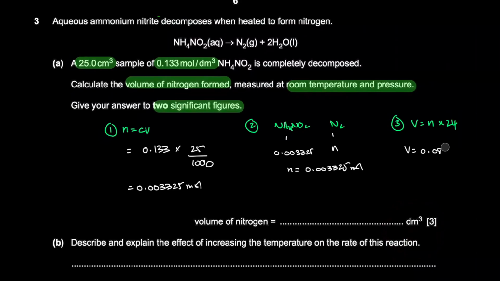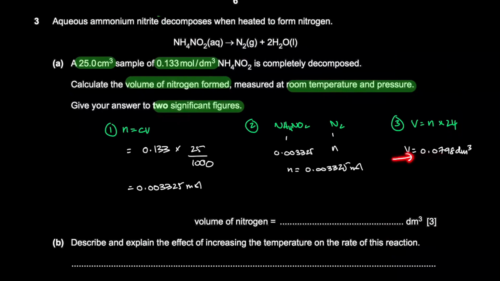Okay, because you wanted two significant figures, I'll tell you what you get. So you get 0.0798 dm cube. So they want the answer to two significant figures. Remember, the first two zeros are not significant. Leading zeros are insignificant, right? The first non-zero digit is the first significant figure.